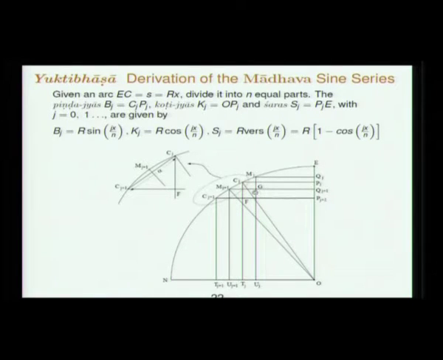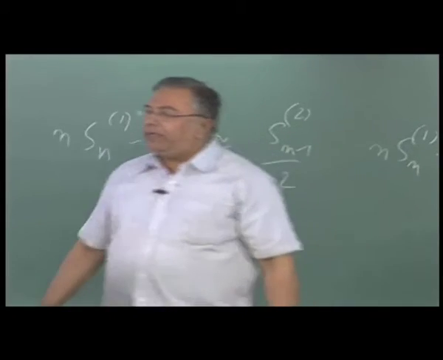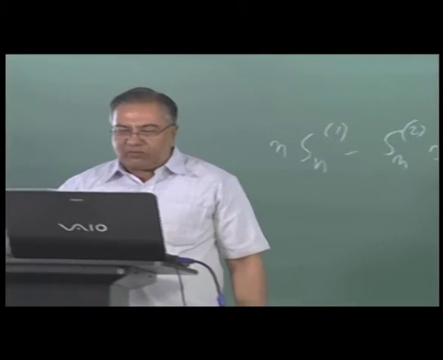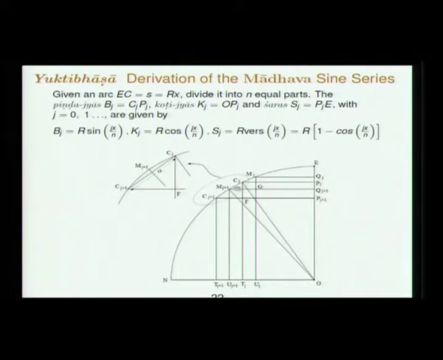So again, this is a day of sine today, it keeps coming in every lecture. Again the arc bit is somewhere here. Let us say we want to calculate the sine of this arc, which is not marked in this diagram. Again divide that arc into n equal parts. Now we are dividing the arc into n equal parts, and Cj plus 1 is the jth arc bit in that. So this is the jth arc bit.